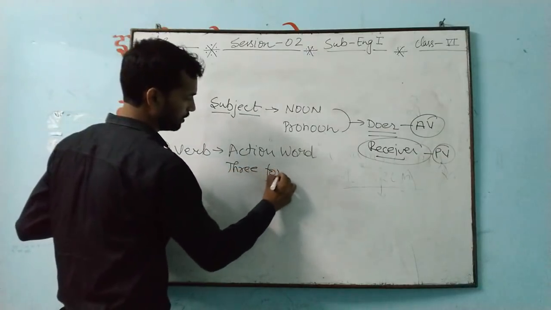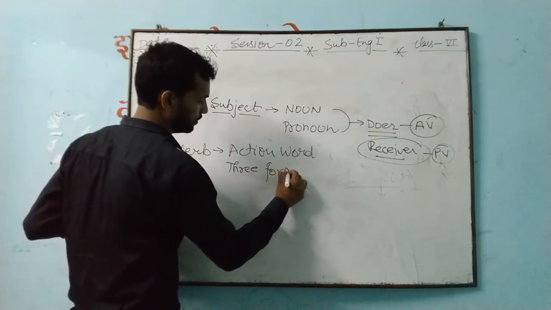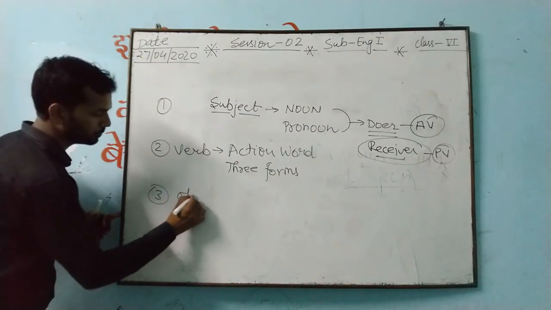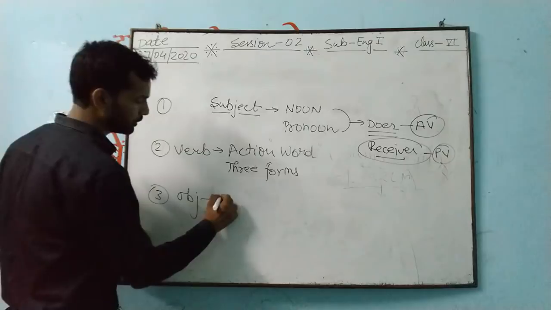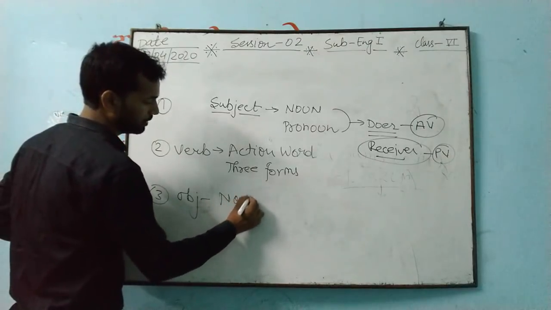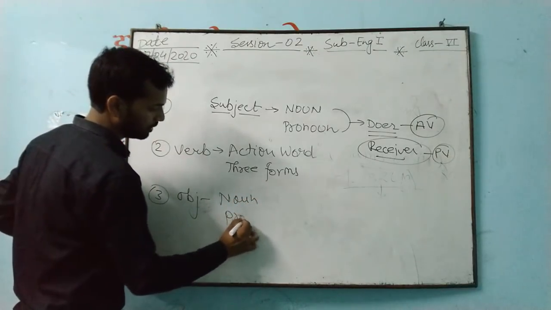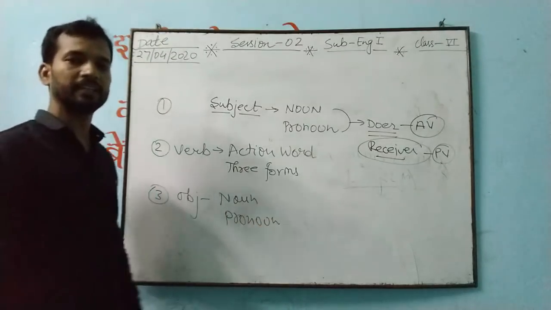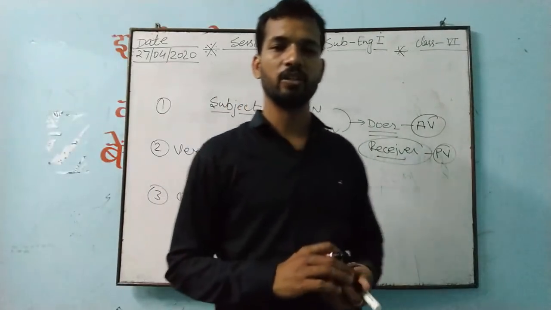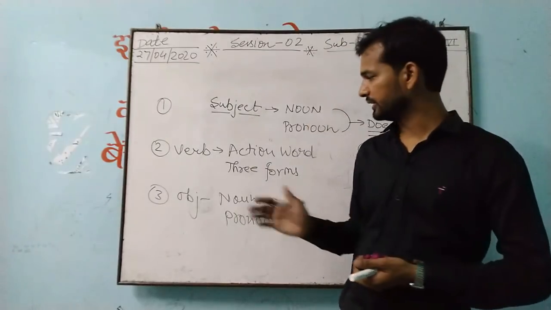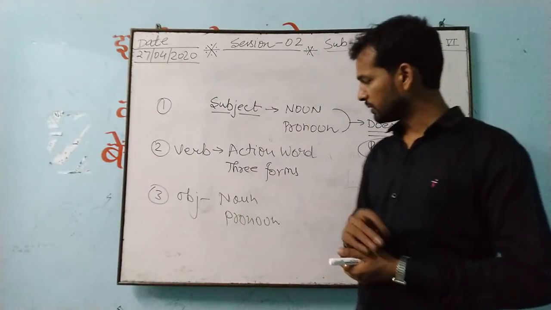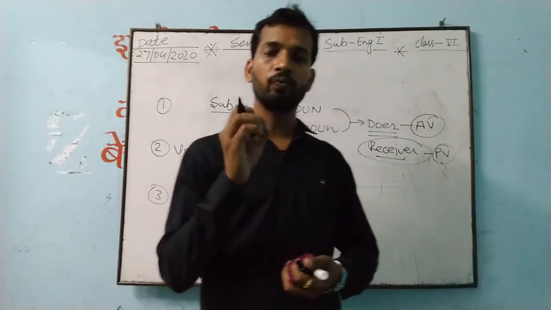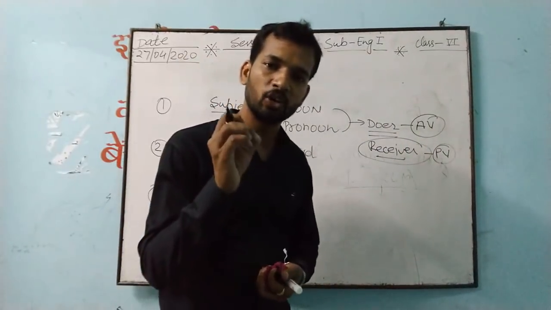Three forms. Now the third important thing, this is about what? Object. So I already told you: a noun or pronoun in any sentence, if it is receiving the action, that will be the object. But one more important thing, how will you find out that really this is the object?